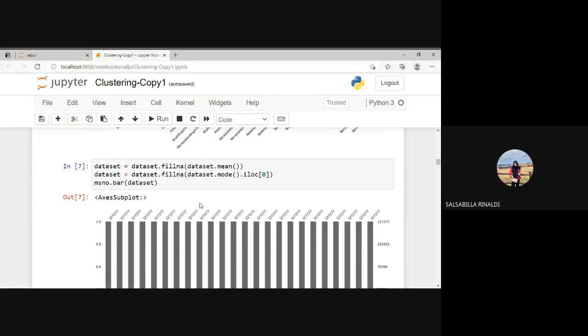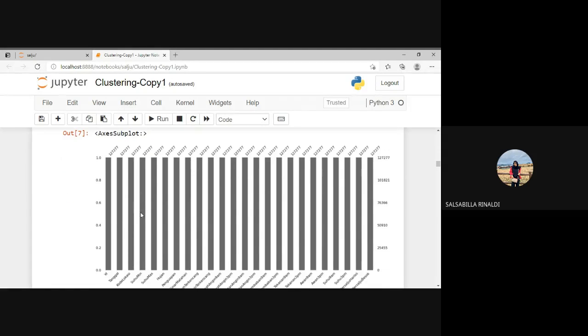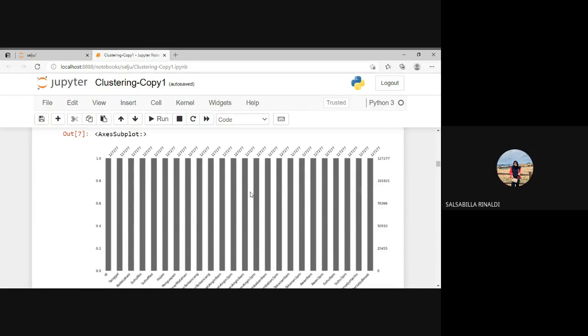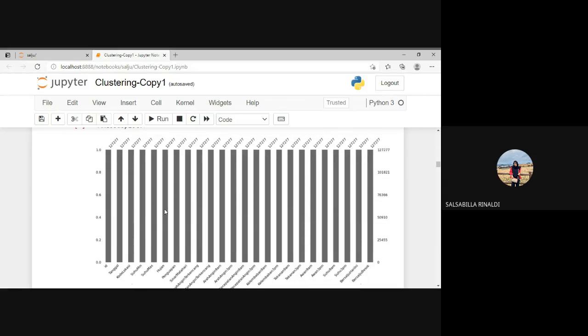There are two forms in here, numerical and categorical. For the numerical, to fill we use the mean, and for the categorical, we use the mode or modus. After that, this is the result in the dataset. There is no null or empty in the dataset. All of the attributes are fulfilled.